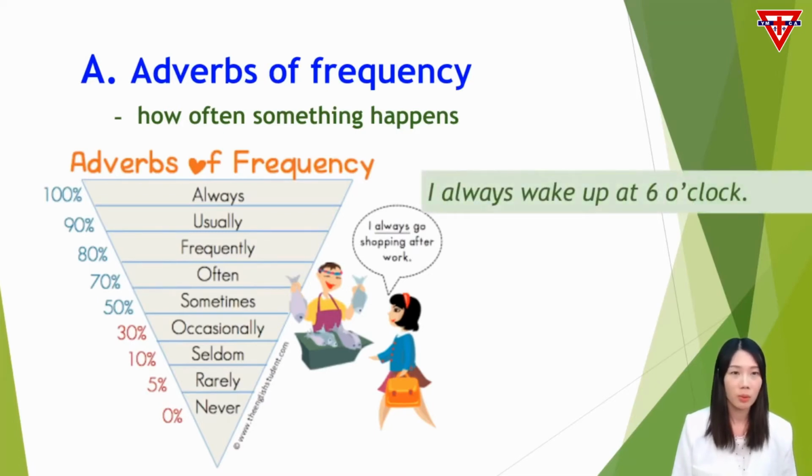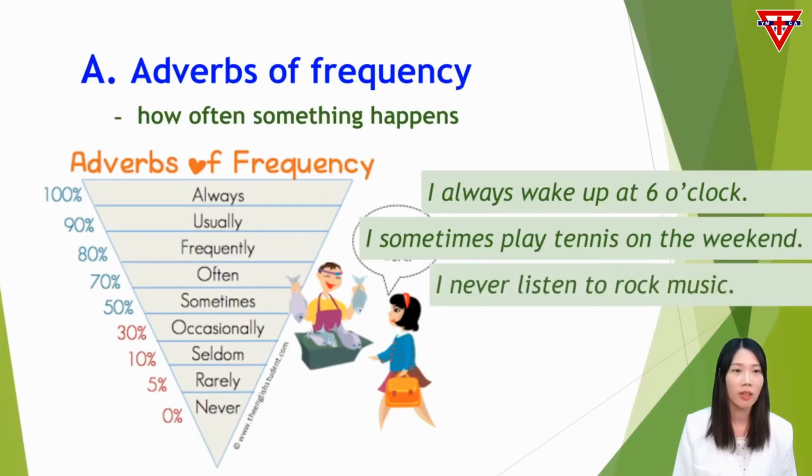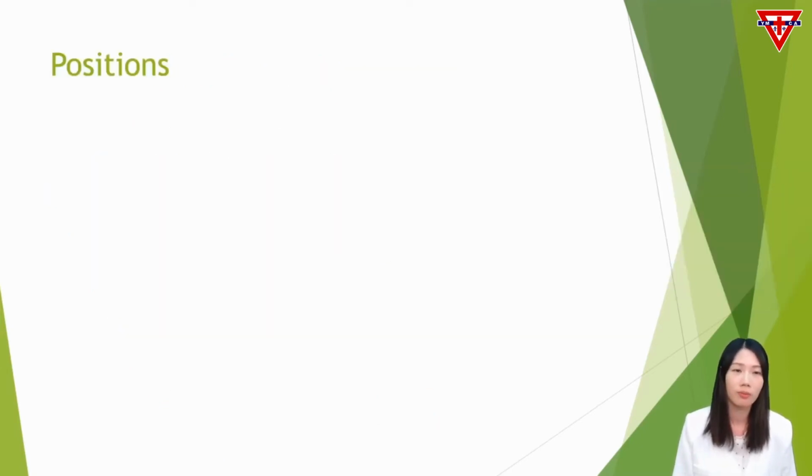Let's look at one example. I always wake up at 6 o'clock. The adverb always tells us how often I wake up at 6 o'clock. We use sometimes to talk about some occasions that do not always happen. Here is an example. I sometimes play tennis on the weekend. We can use never to talk about something that does not happen at all. Let's look at the example. I never listen to rock music. That means I do not listen to rock music at all.